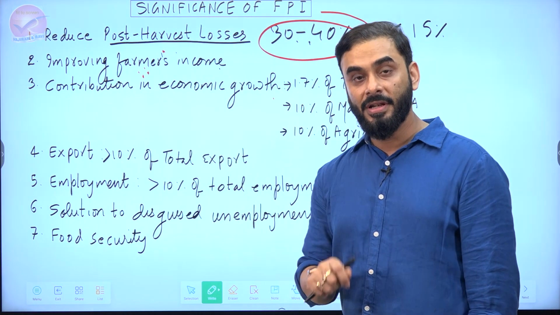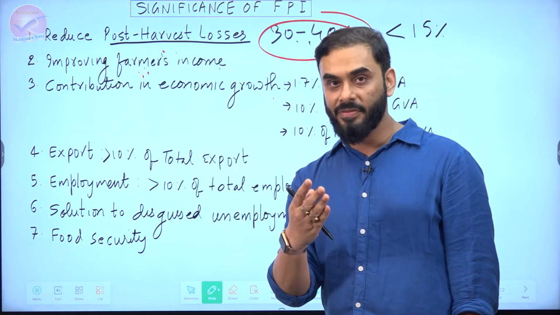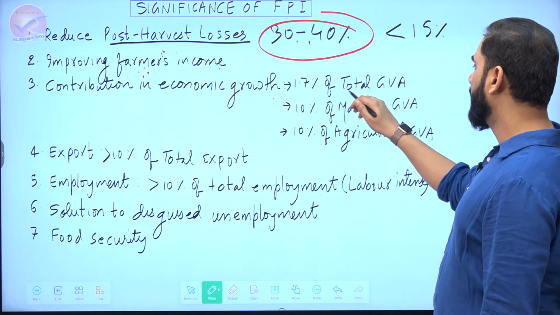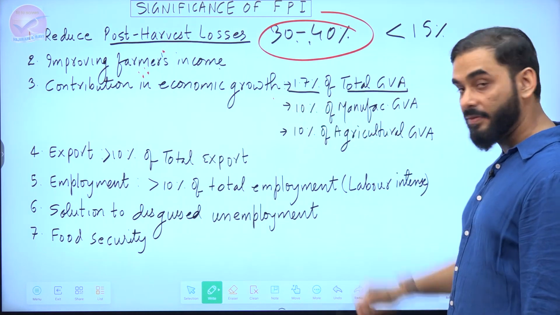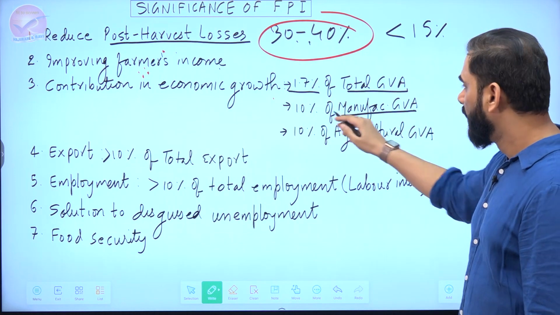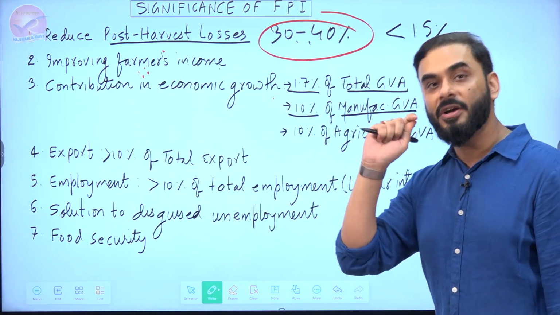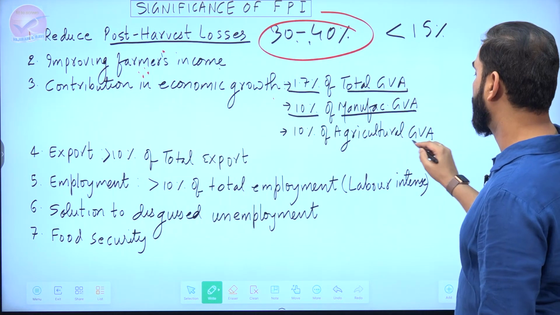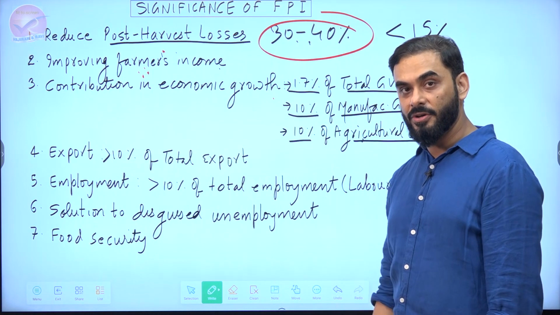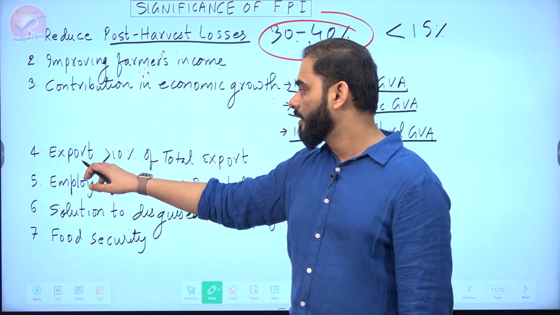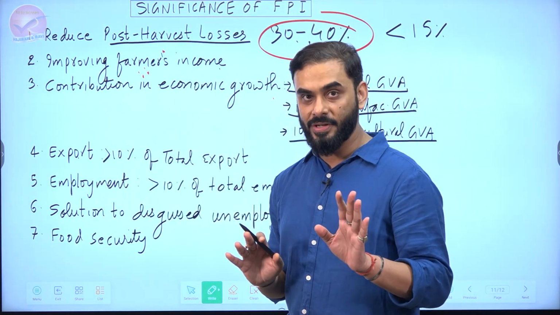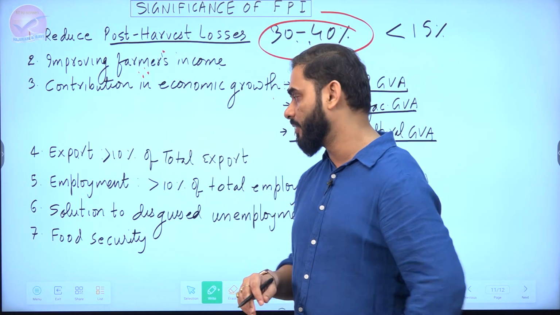Contribution in economic growth. Let us look at some data. Basic data can be given in the answer of GS paper 3. So what is the contribution of the food processing industry in India's total gross value added? 1.7%. What is the contribution in manufacturing gross value added? 10%. So 10% of our manufacturing income comes from the food processing industry. 10% of our agricultural income comes from it too. Now, out of our total exports, more than 10% is contributed by the food processing industry. It's a decent, double-digit contribution.